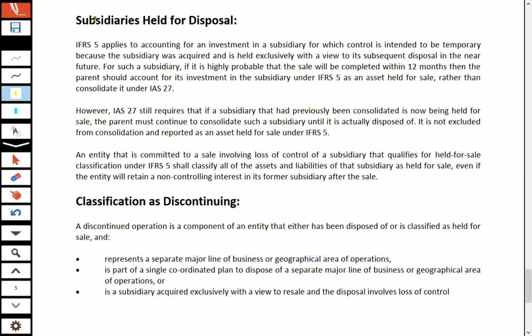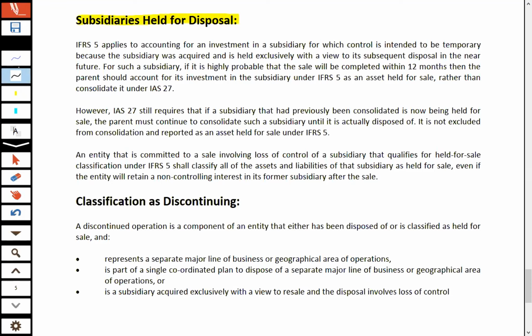In IFRS 5, the next concept is about subsidiaries held for disposal. As we all know the concept of parent and subsidiary company. A subsidiary company is a company where the parent acquired more than 50% shareholding. Simply, we can say that the parent company is a company which controls the other company, and the other company is considered the subsidiary.